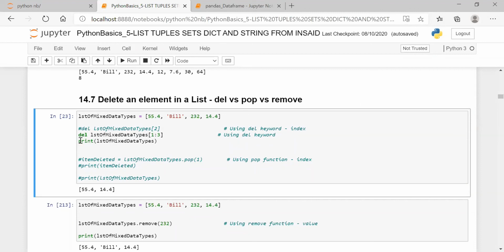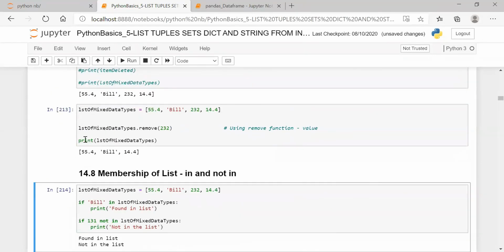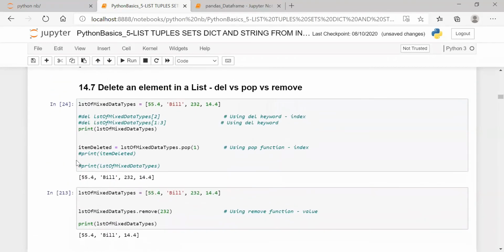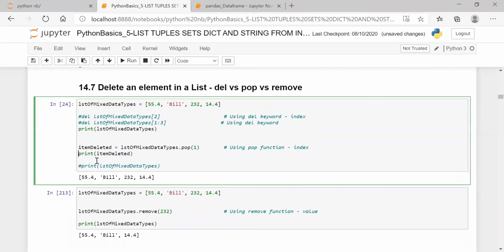Now we will see the pop method. Pop is also one of the methods. This is a list I have. I wanted to pop the list. I have just stored it in item popped, and after that I'm printing.